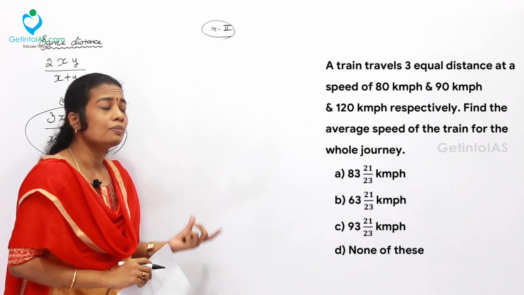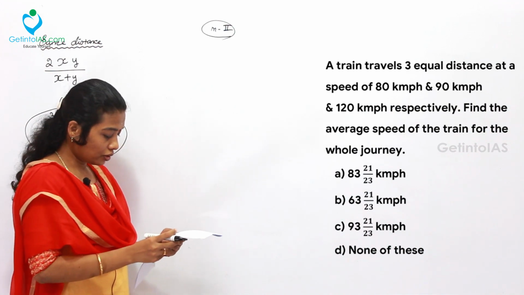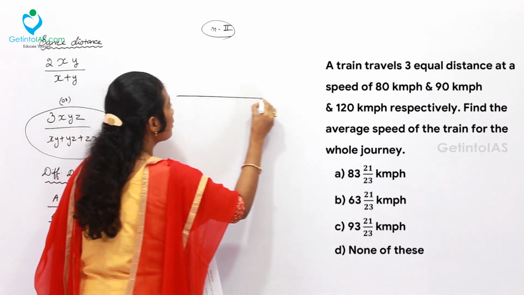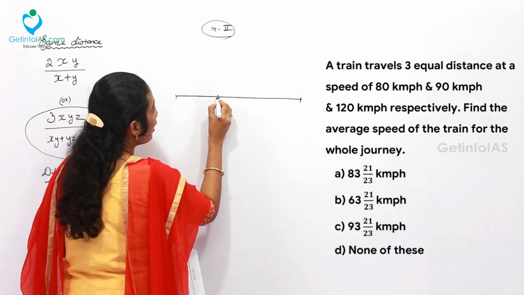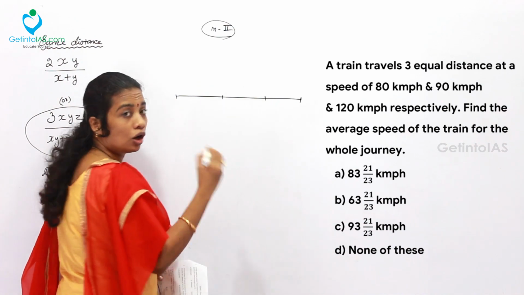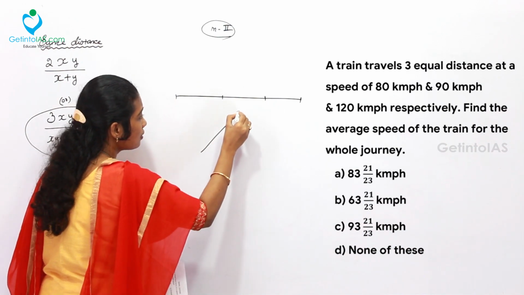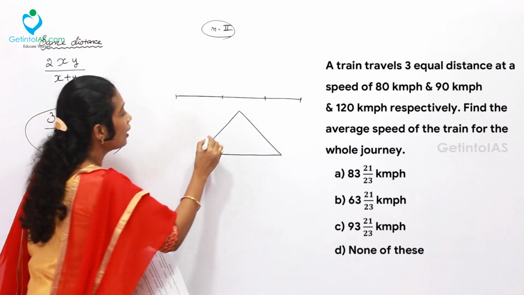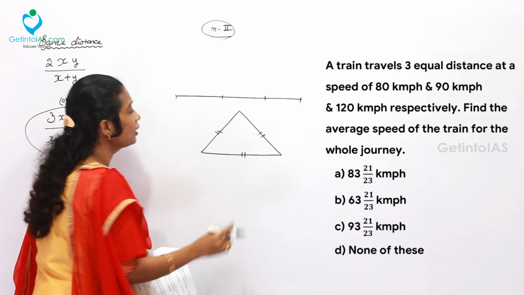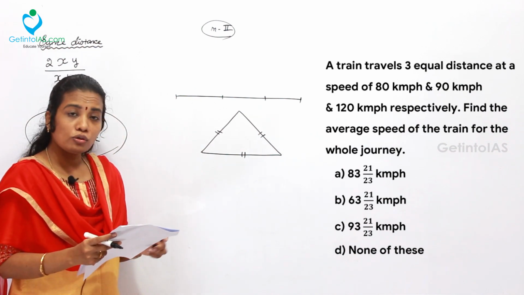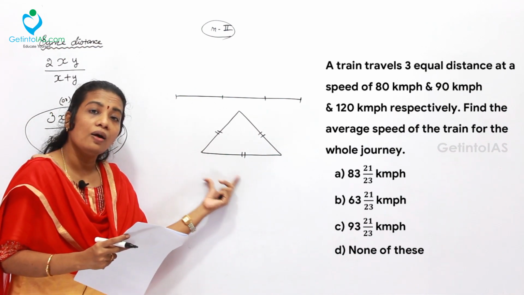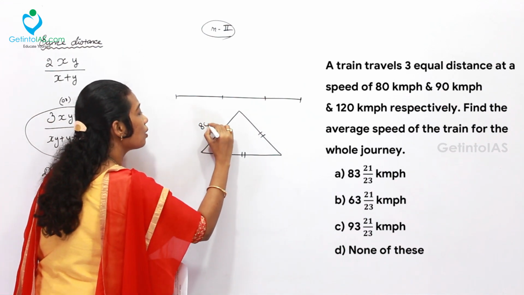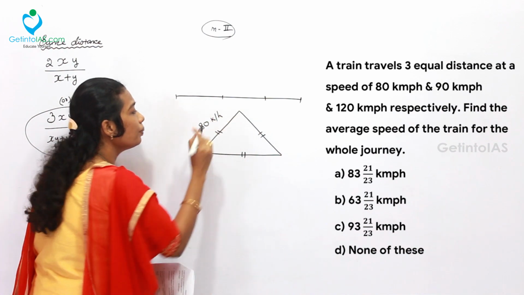Let's solve the same sum under the LCM based method. So under the LCM based method, 3 equal distances are given. You can take it like this, in an equilateral triangle shape, so all the distances are going to be equal. To denote that, I have marked. We don't know the distance, but all 3 distances are equal. This distance was crossed at a speed of 80 km per hour.